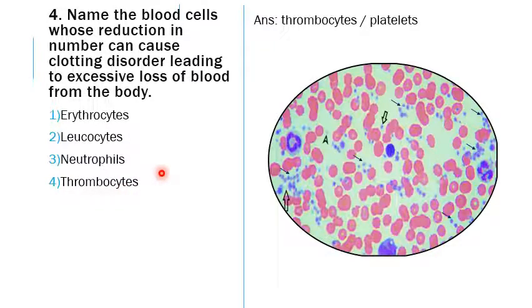See, this is a histological picture of the blood smear. The small blue dots are the platelets. Actually, platelets are the breakdown products of the cell megakaryocytes. They are not complete cells. The pink ones you can see are the red blood cells, and in between you can see some white blood cells also.